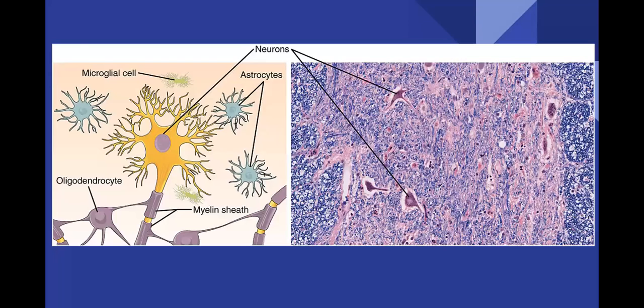And we know the structure of neuron very well. So apart from this neuron, several other accessory neurons also will be there in the nervous system, in the nervous tissue. And these accessory neurons, or we may call them helping neurons, they are like astrocytes, which is one type of helping neurons or accessory neurons, microglial cells, and oligodendrocytes.